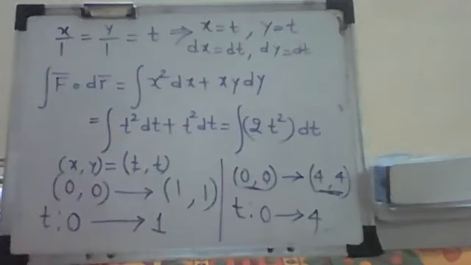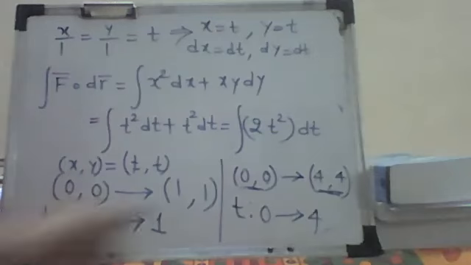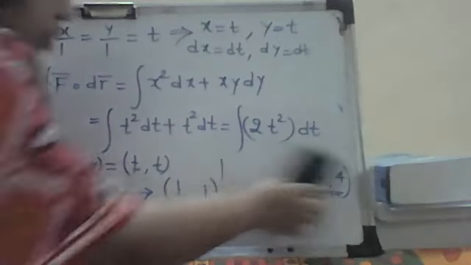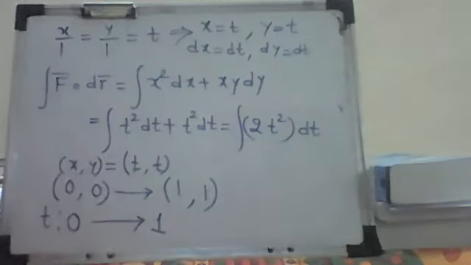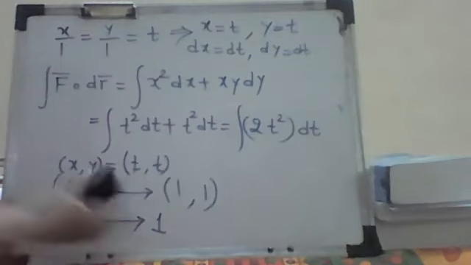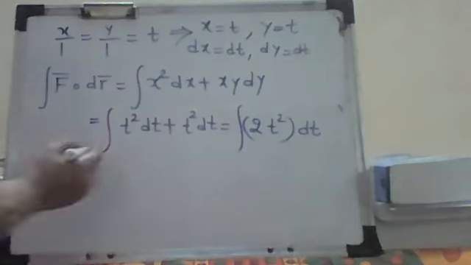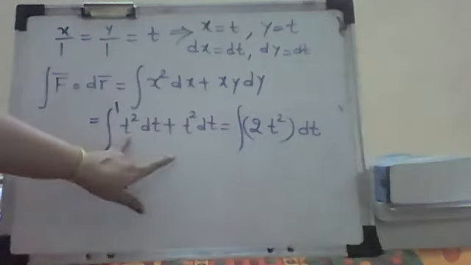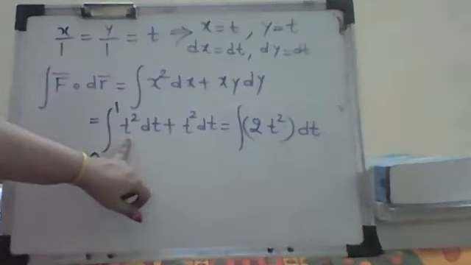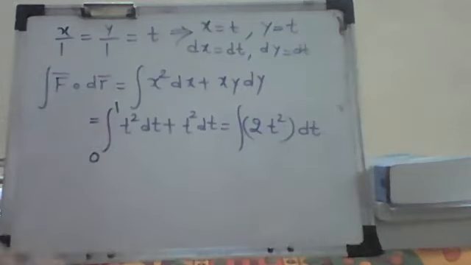So in this case we have 0, 0 to 1, 1. So I just substitute the limits 0 to 1 here, and we'll calculate this. Once you have substituted it in terms of t, immediately you have to put the limits, so it is 0 to 1 here.